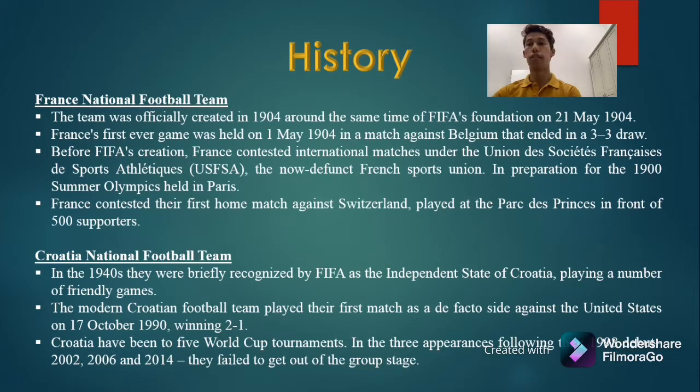For the Croatia national football team, in the 1940s they were briefly recognized by FIFA as the Independent State of Croatia, playing a number of friendly games. The modern Croatian football team played their first match as a de facto side against the United States on 17 October 1990, winning 2-1. Croatia have been in five World Cup tournaments. In the three appearances that followed their 1998 debut, 2002, 2006 and 2014, they failed to get out of the group stage.